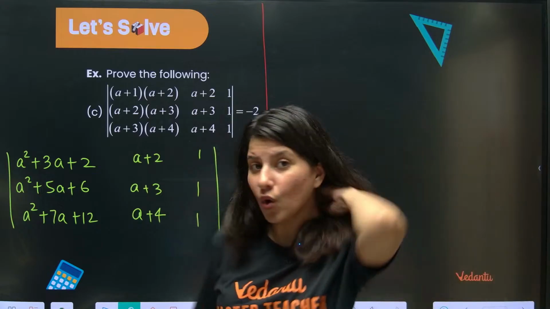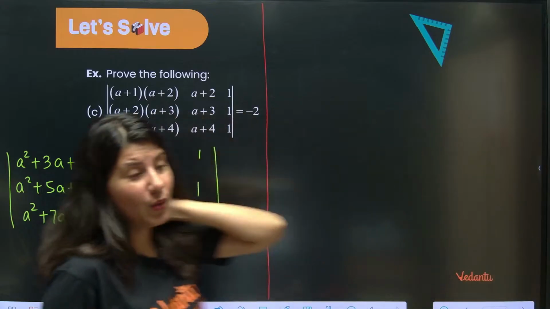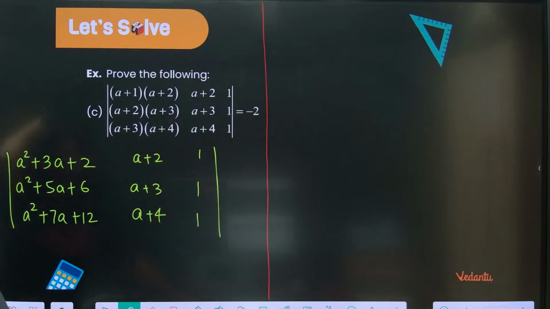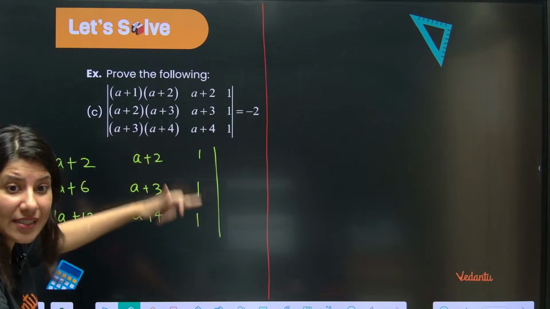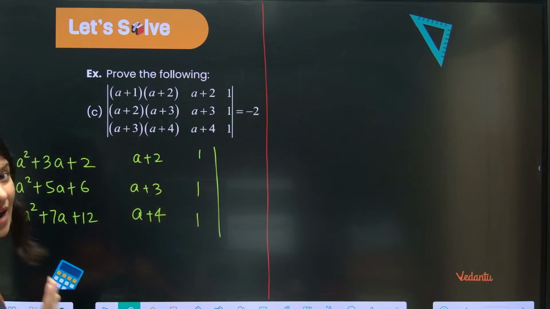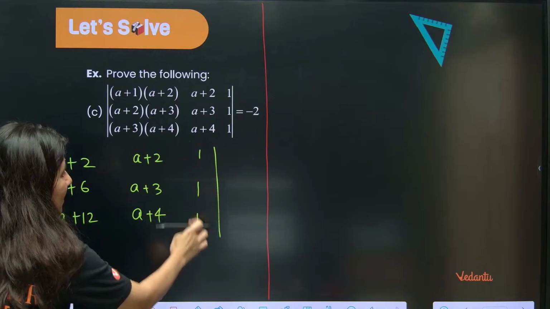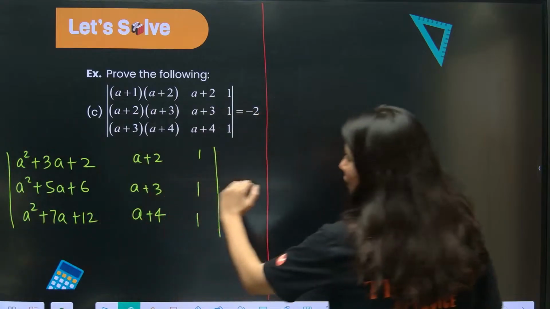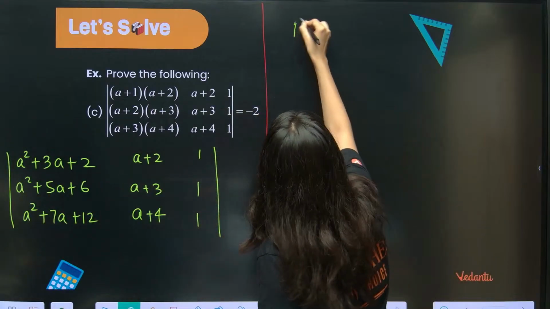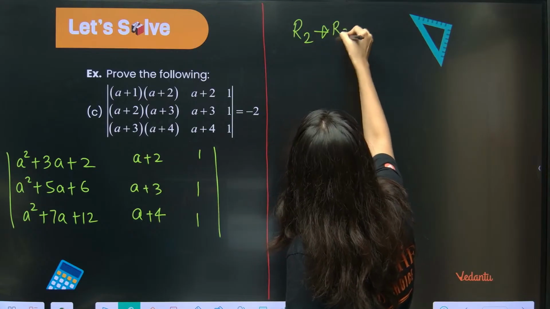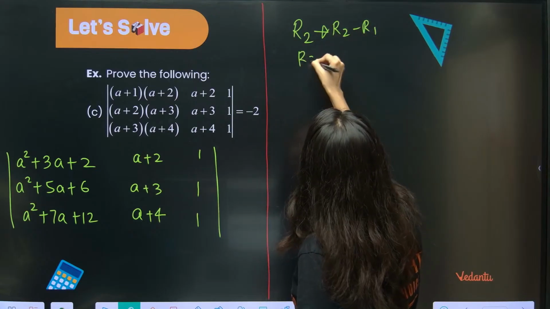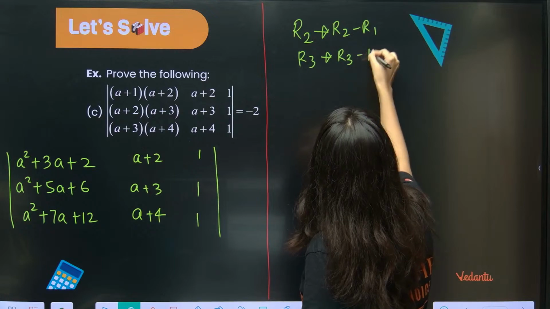Okay, so now what to do actually? See, I feel I should go with this, because now we have triple 1 here. So my idea is I will create 0 over here, 1, 0. So R2 and R3: fixed operation, R2 goes to R2 minus R1 and R3 goes to R3 minus R1.